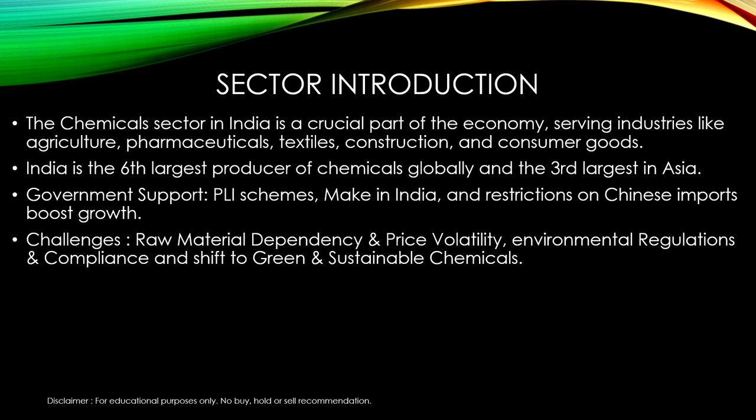So the chemical sector in India is a crucial part of the economy, serving industries like agriculture, pharmaceuticals, textiles, construction and consumer goods. India is the sixth largest producer of chemicals globally and the third largest in Asia. Government supports this sector by PLI schemes, Make in India and restriction on Chinese imports. The major challenges that the sector is facing are the raw materials dependency and price volatility, environmental regulations and compliances, and shift to green and sustainable chemicals.